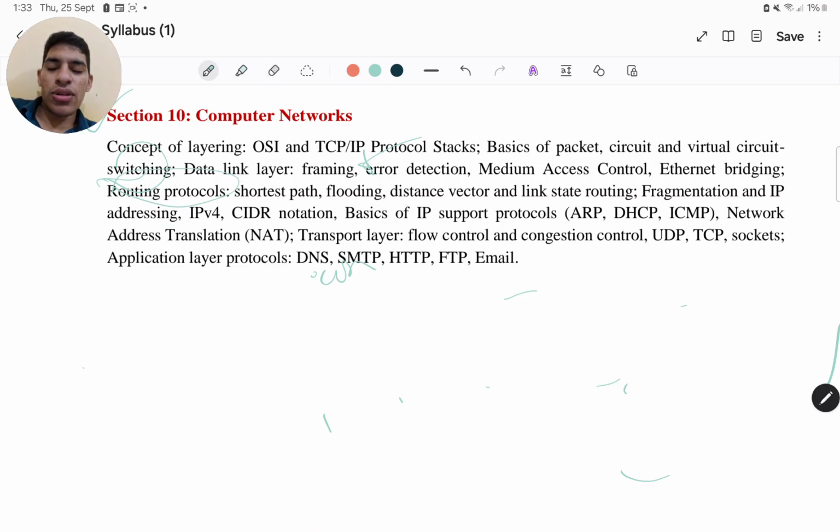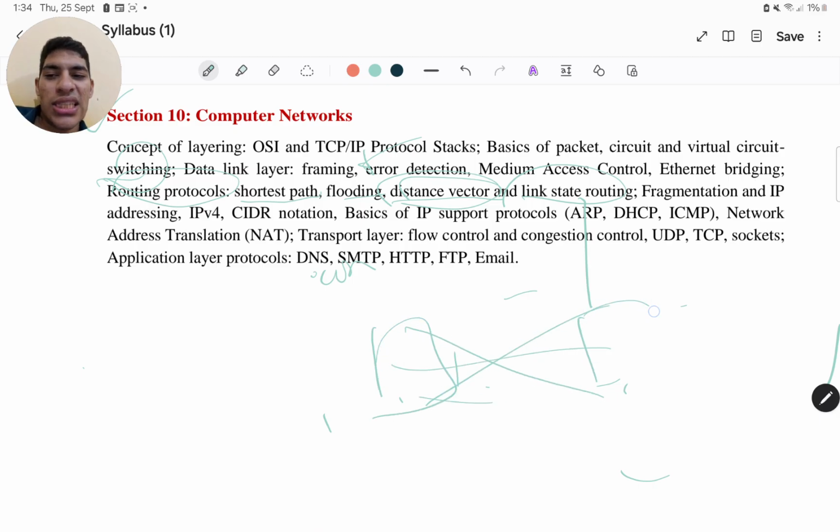Okay, which are the routing protocols which you actually use? Shortest path, flooding, distance vector routing. Distance vector is again asked: which algorithm is being used in distance vector routing? That's the Bellman-Ford algorithm, and which algorithm is used in the other one? Link state routing. These are all questions that actually come to you, right? So link state routing is using this algorithm, and distance vector routing is using the Bellman-Ford algorithm. You'll be asked to match these things up in a sort of table. That's what is being asked in the GATE level questions, to make it a little bit hard.